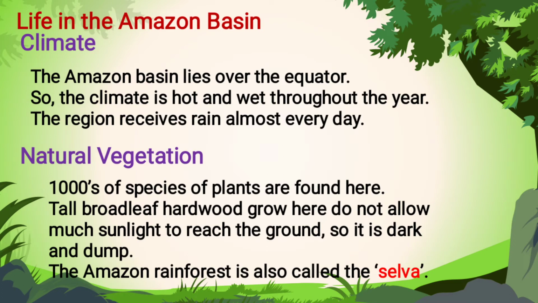The climate will be somewhat hot because it lies over the equator and it also receives rainfall throughout the year. Every day it receives rainfall, so it is also called the rainforest. And thousands of species of good plants, the medicinal plants, are found here, and so it is also called the selva. And the forest looks somewhat dark and damp because it's a dense forest.